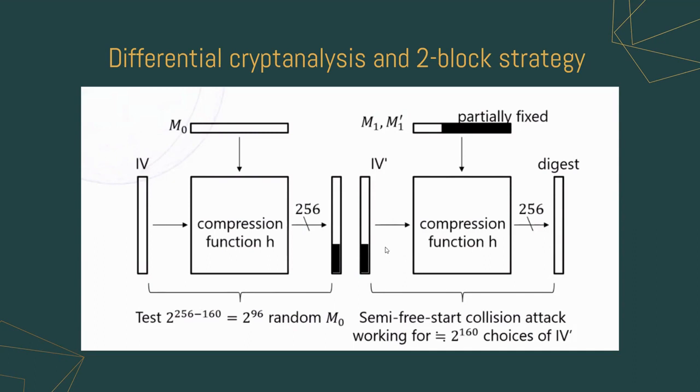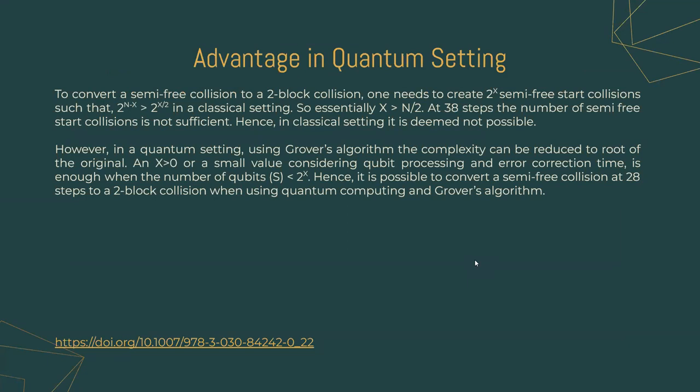But in a quantum setting, using Grover's algorithm, the complexity can be reduced to the square root of the original. So there is a very small constraint on x. And hence, it is possible to convert a semi-free collision at 38 steps to a two-block collision when there is a quantum setup. This slide includes all the points that we mentioned in the previous slide.